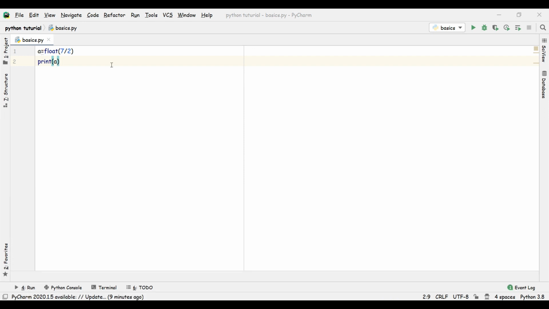So till now we have seen int and float. Now let's see how we can actually know the data type. We know we have stored a float value in a variable, but what if we want to see the type of the variable?